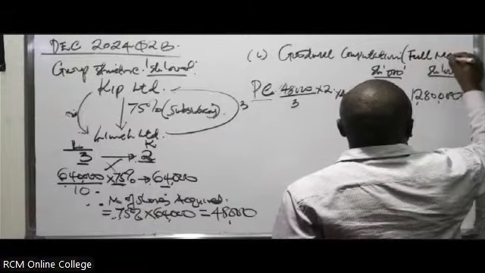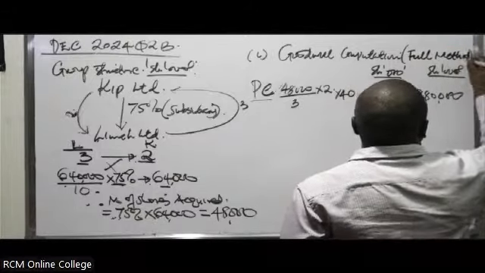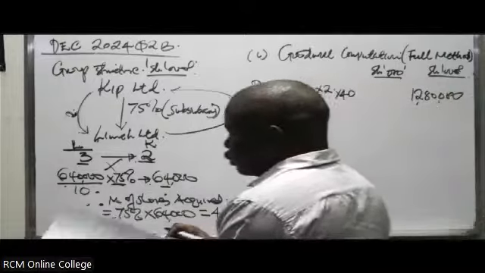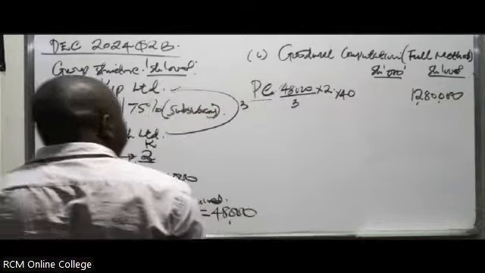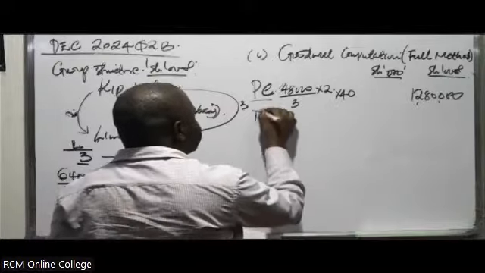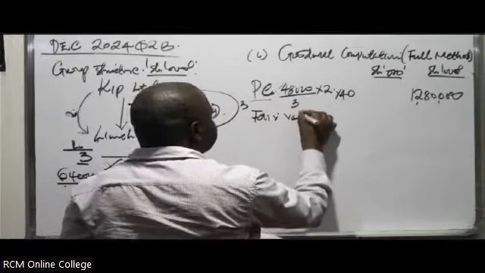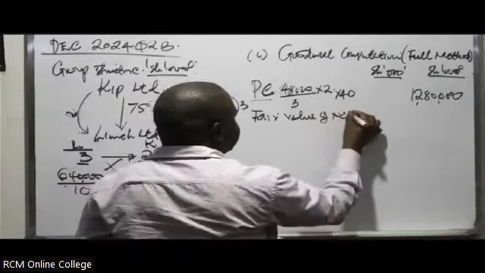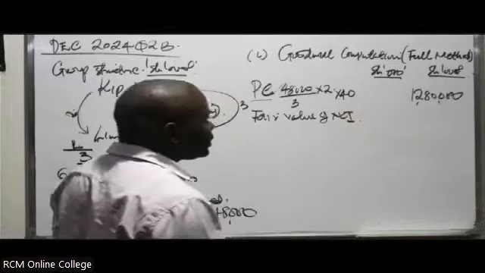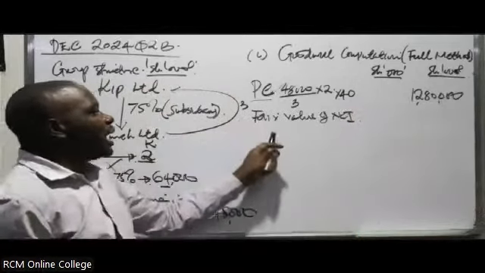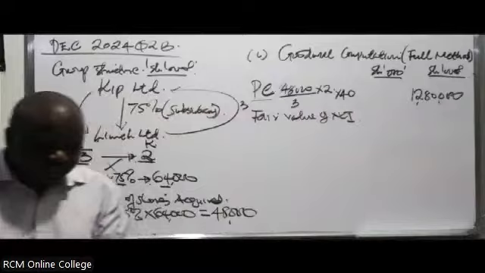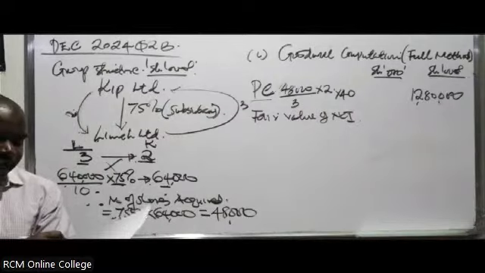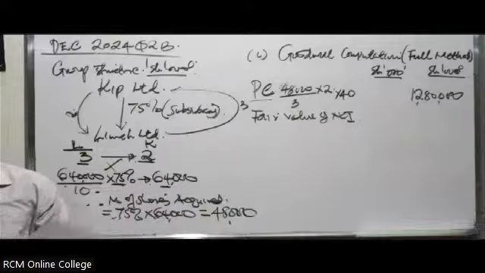You've been given the fair value of NCI in note number 7. So you have to put here the fair value of NCI. Remember our format. You take the PC and add on the fair value of NCI, which in note number 7 is 400 million. Remember, you have to put in what?